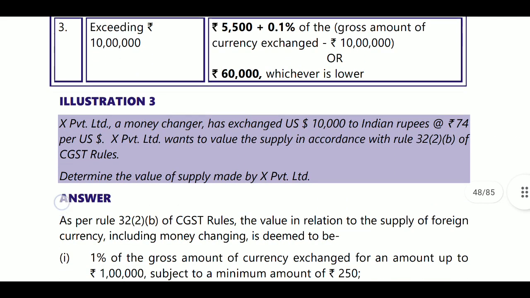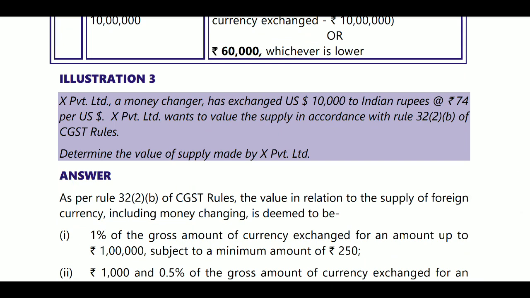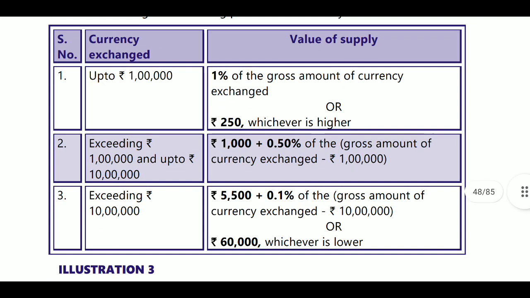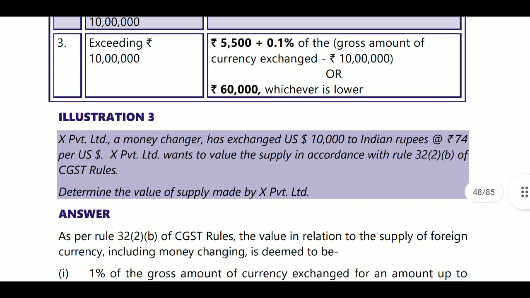They provided one illustration. In the illustration, X Private Limited, a money changer, has exchanged 10,000 US dollars to Indian rupees at the rate of 74 rupees per US dollar. X Private Limited wants to determine the value of supply in accordance with Rule 32(2)(b). So Rule 32(2)(b) means this case, where the RBI reference rate difference will be considered.